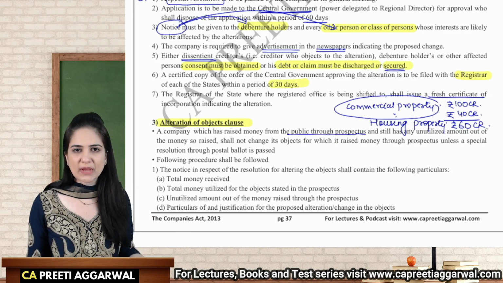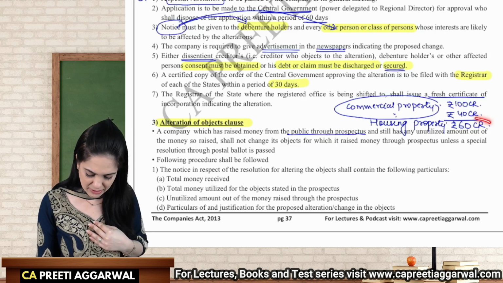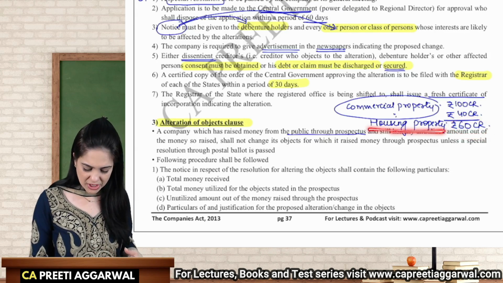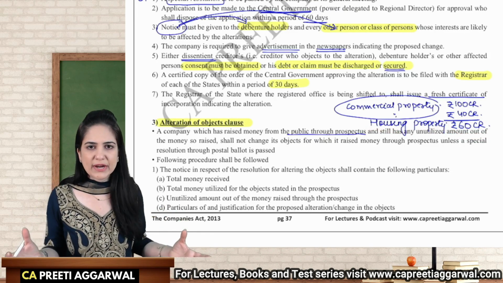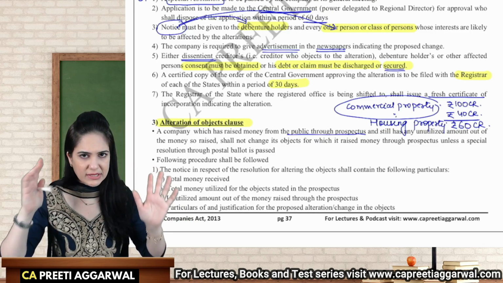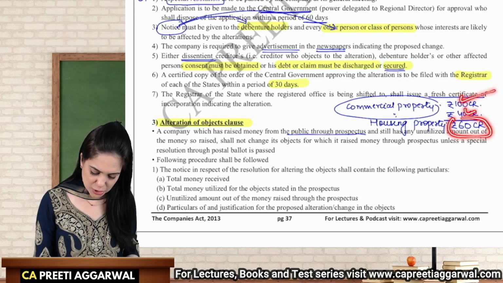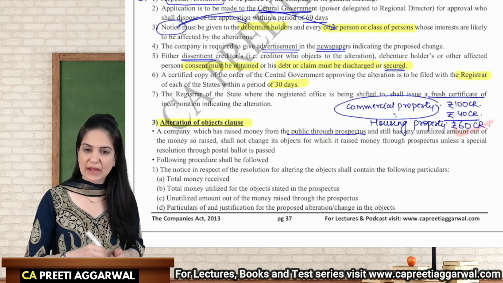I need to inform them that, look, I am altering the object clause. I am now planning to utilize the remaining money in housing project. If you are ready, then we will go ahead with it. If you're not ready, then you can take back your money. We will give you an exit. Okay, so in this case, you need to inform them the money received, how much you have spent on commercial, how much you are planning to spend on the housing.